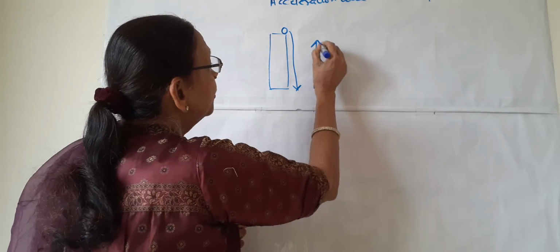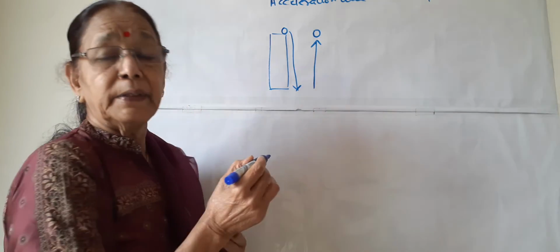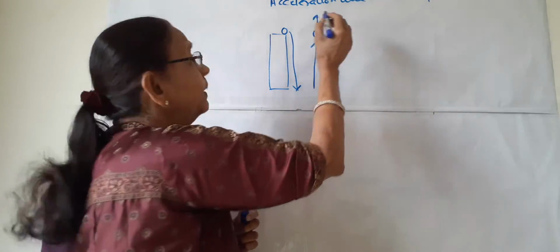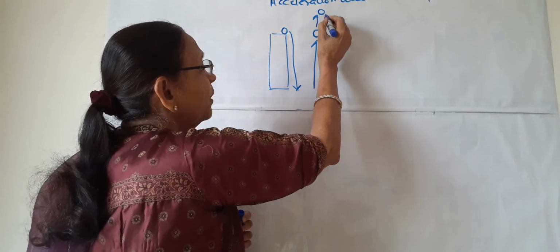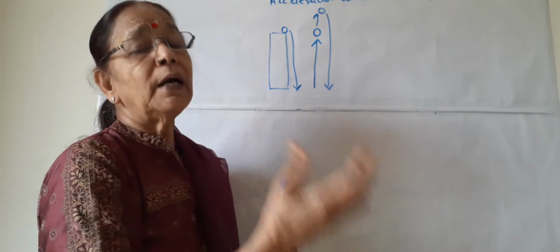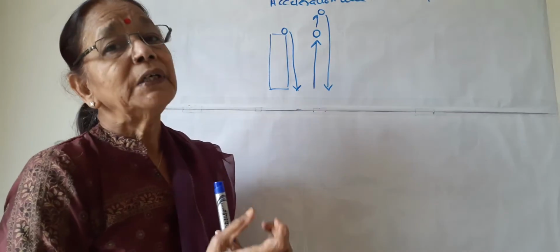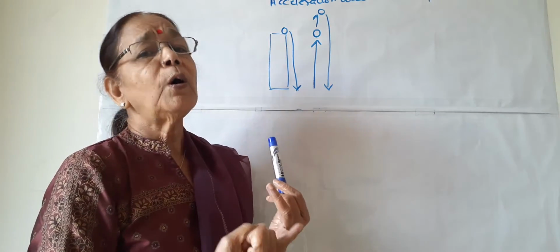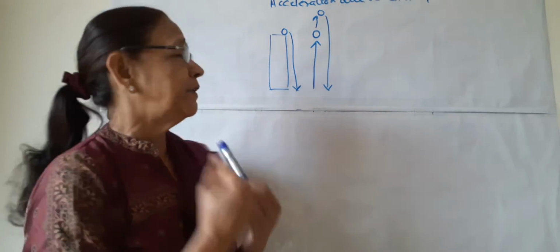Suppose I throw a ball upward, then what will happen? For a while, it will go up, then it stops for a moment, and then again it will come down under the force of gravity of earth. It is known as the force of gravitation or the force of gravity.